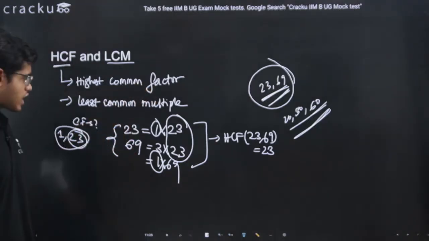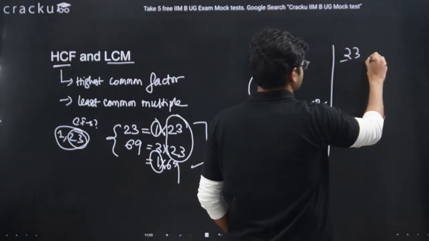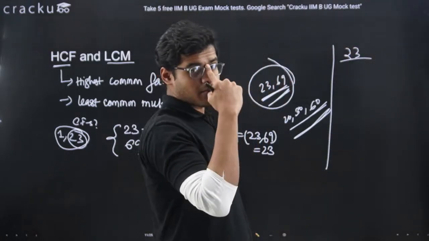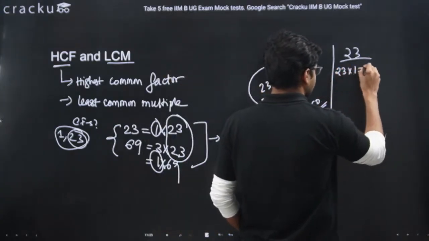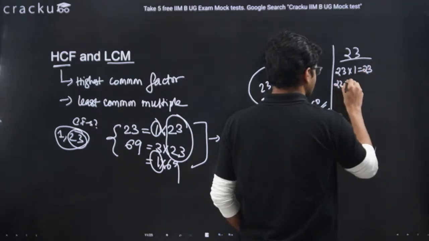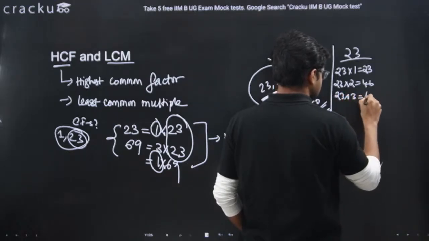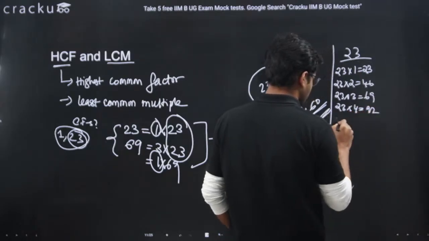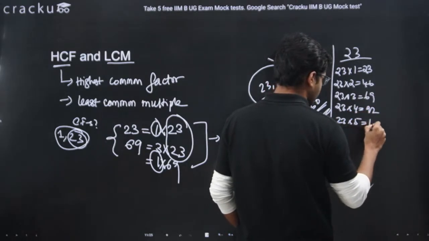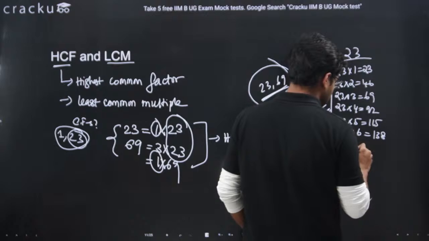Similarly, let's understand least common multiple. Again, we are hearing the term common multiple. What will be the multiples of 23? Multiples are nothing but we have to write the table. 23 ones are 23, 23 twos are 46, 23 threes are 69, 23 fours are 92, 23 fives are 115, 23 sixes are 138, and like this the series goes on.